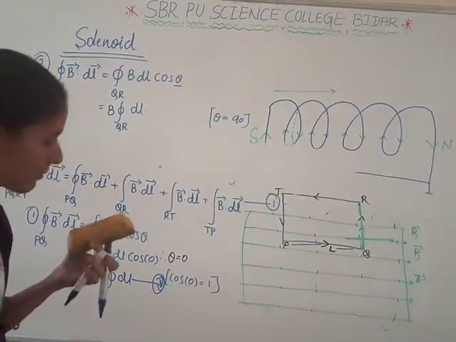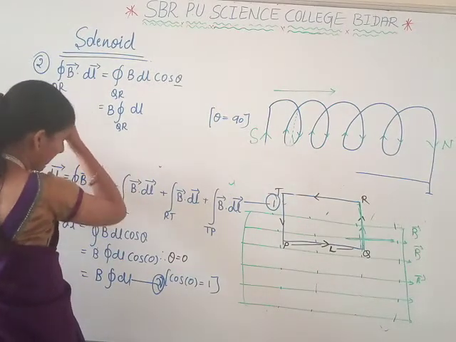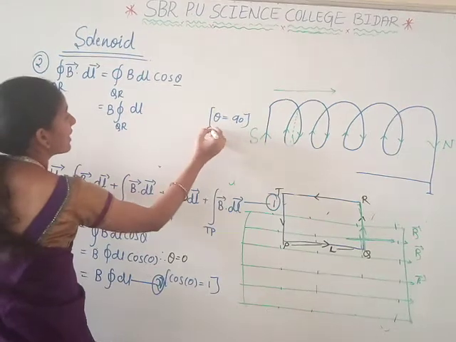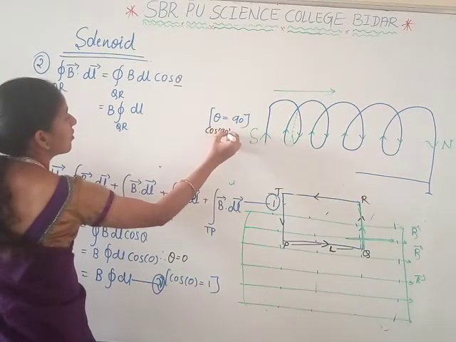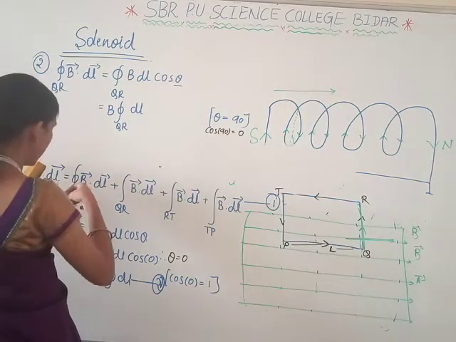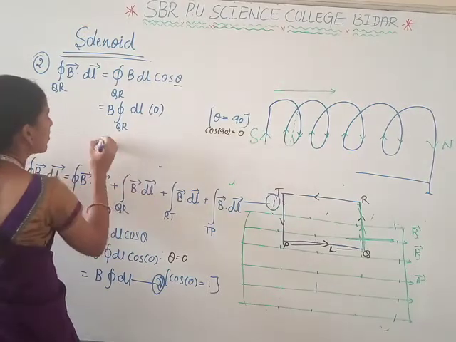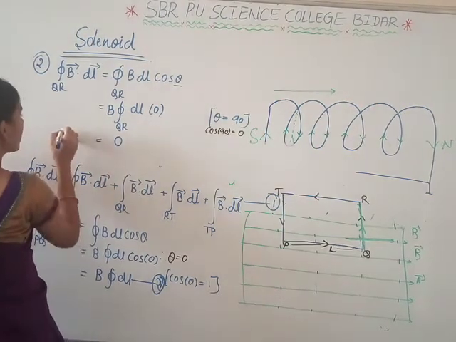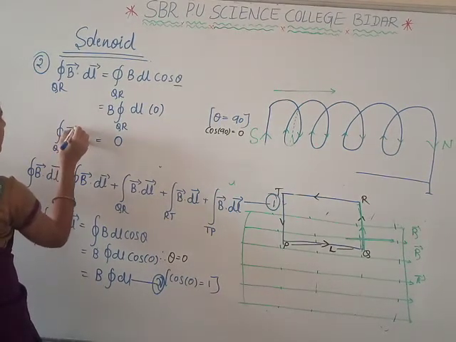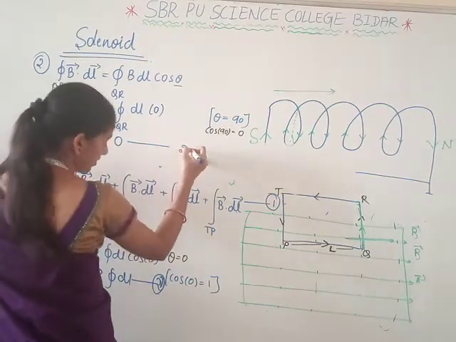When they are perpendicular, theta is equal to 90 degrees, and cos 90 degrees is 0. That is, dl into cos of 90 is 0. The whole term becomes 0 along QR. This one is equation 3.